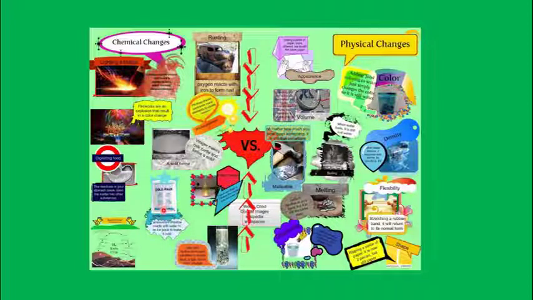Then ammonium chloride, when it is mixed with water, results in an endothermic reaction. And when any metal like zinc is added to dilute acid, bubbles of hydrogen gas are liberated. All these are examples of chemical changes where a new product is formed.